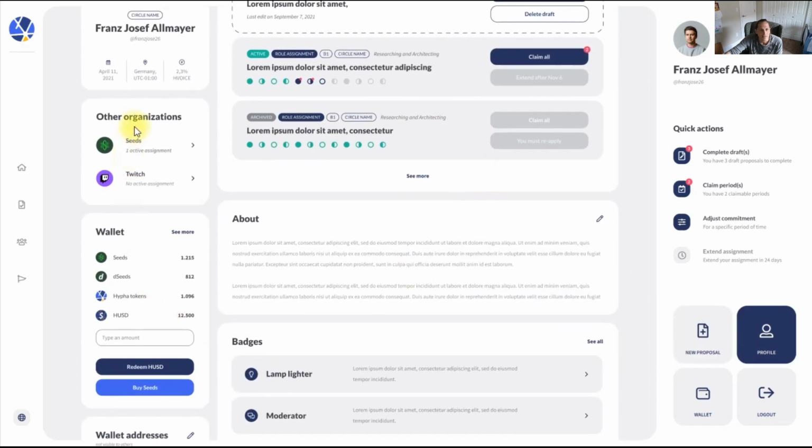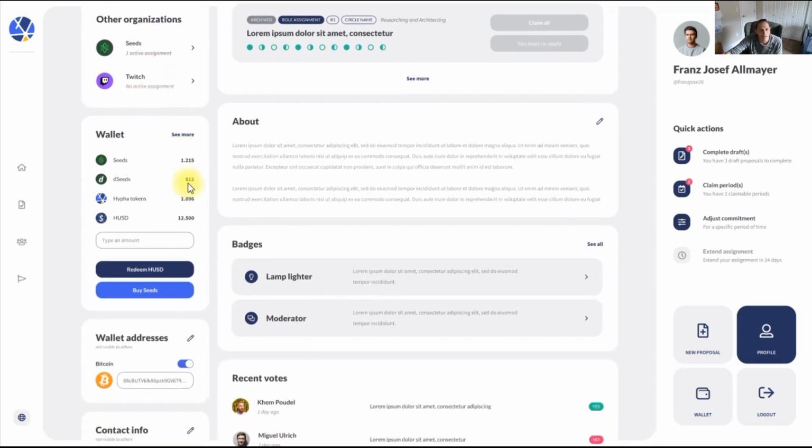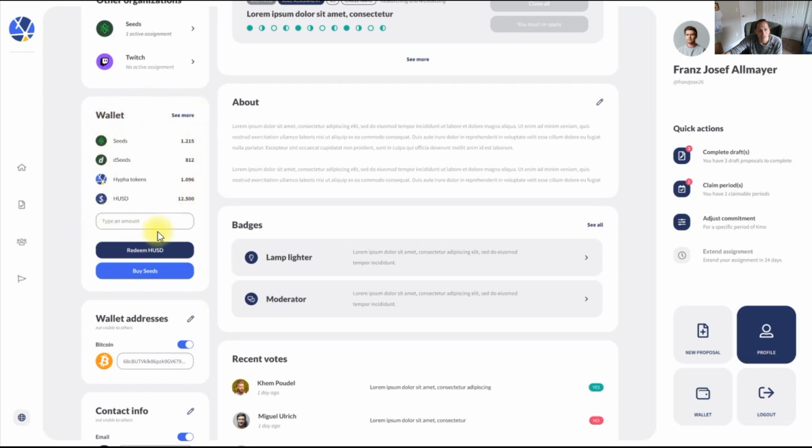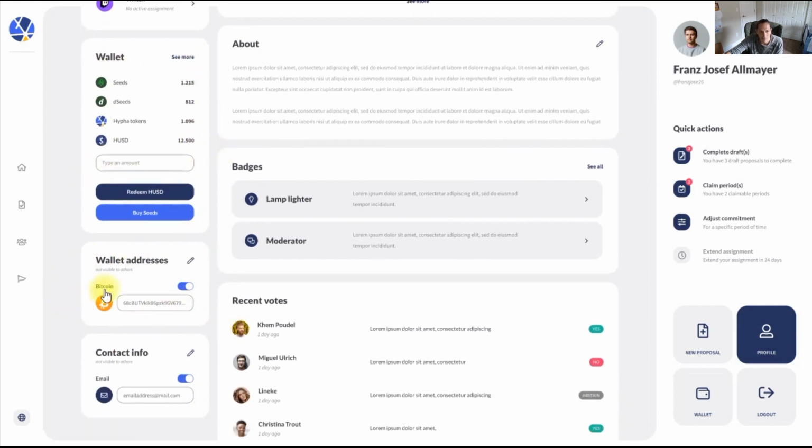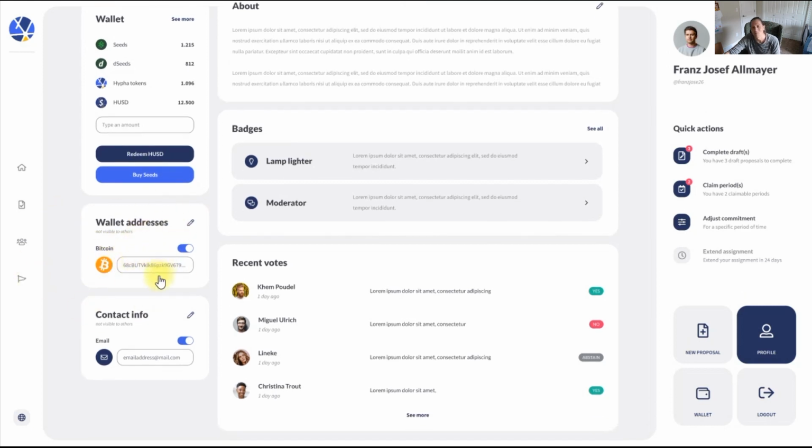Keep showing you around. I can come down here and see all the different organizations that I'm a part of and how many assignments I have active in those organizations. I can see all the different tokens I'm holding across my organizations. I can see what my other addresses are for non-chain, but other blockchain assets. So I could have my Bitcoin wallet here, my Ethereum wallet, etc. Hypha's been doing this. We've been paying out in Bitcoin and EOS and Ethereum with non-Telos assets for a while. So any community that's holding their treasuries in Bitcoin and such can use this organization structure to govern and still hold their assets in other chains if they would like to do that. And it's something we've been doing.